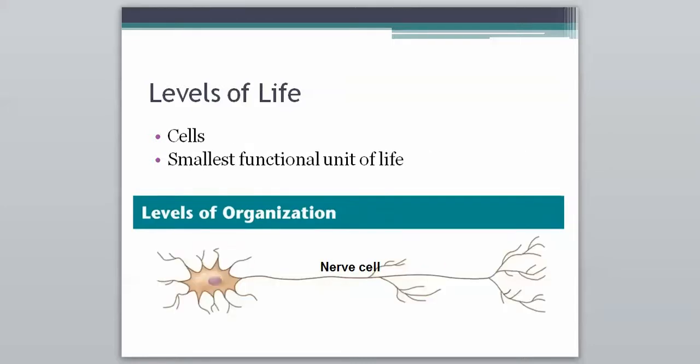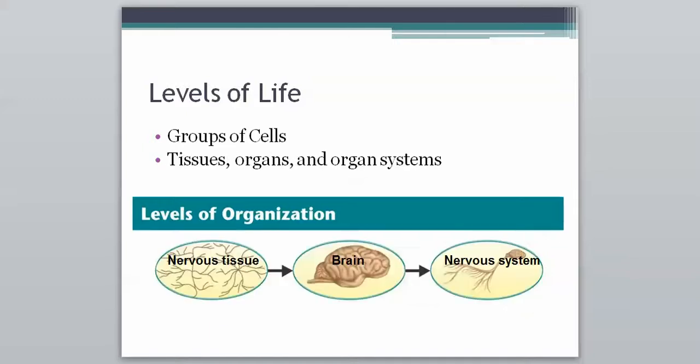Then we have cells. This is what we mentioned last time. One of the requirements of life is being made up of cells, and this is the smallest functional unit of life. What that means is the smallest that anything can ever be and be considered alive is one cell. There are organisms out there that are only one cell, so we have to at least have a cell to be considered alive.